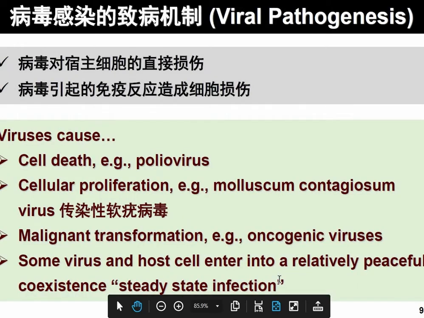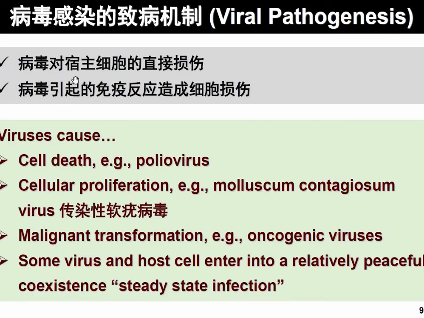And now viral pathogenesis. Now let's learn pathogenesis. There are two parts. In one, the virus directly infects the cell, whereas in the other the virus suppresses the immune system and thus causes injury in the cell. So directly caused, the first one is cell death. For example, polio virus will cause cell death. The cell will die.